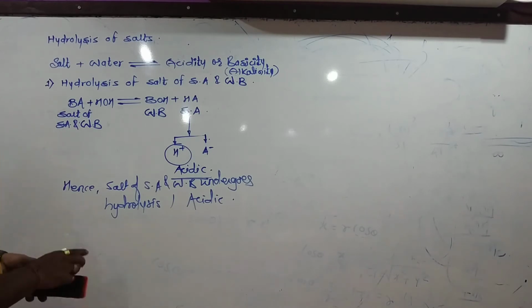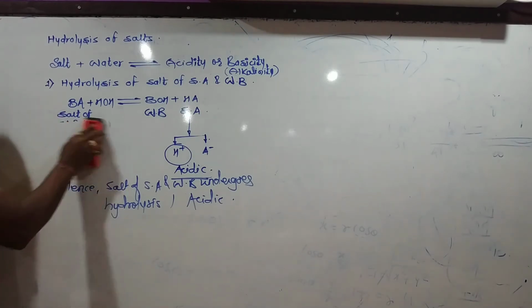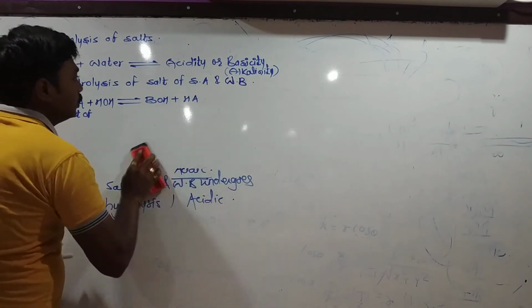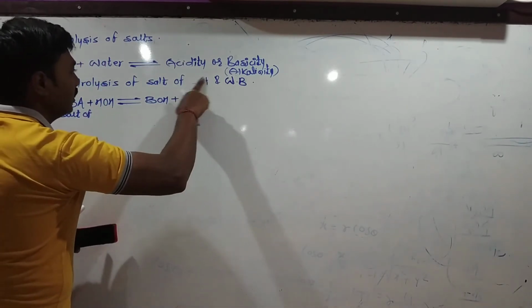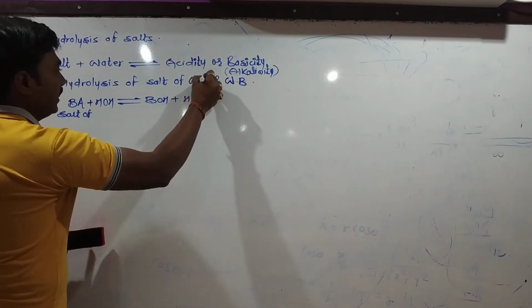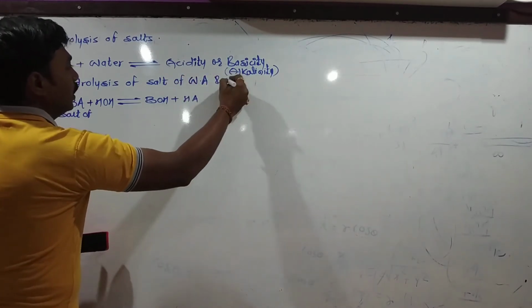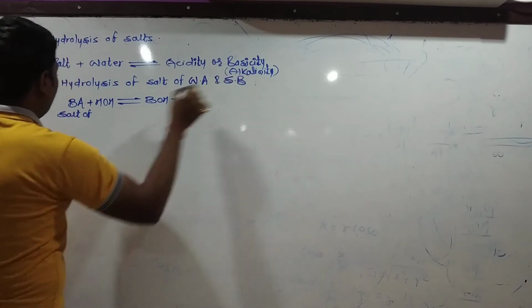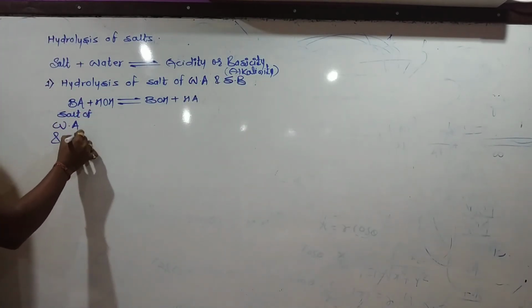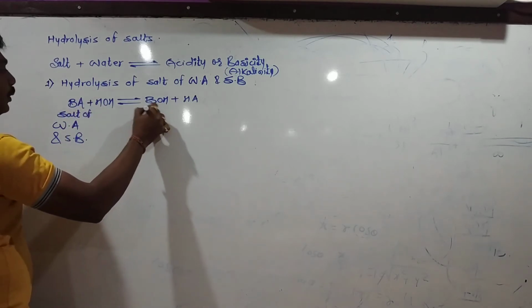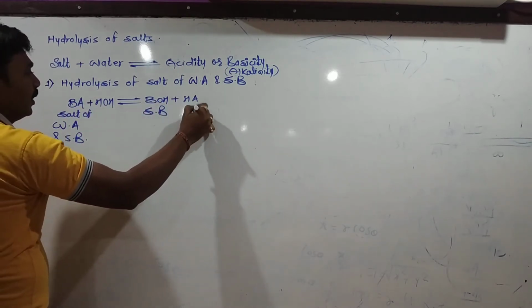Okay. Now the next one we will discuss is the salt of a weak acid and a strong base. Here I change it as weak acid and strong base. Now this is the salt of a weak acid and a strong base. On reaction with water, it will produce a strong base and a weak acid.